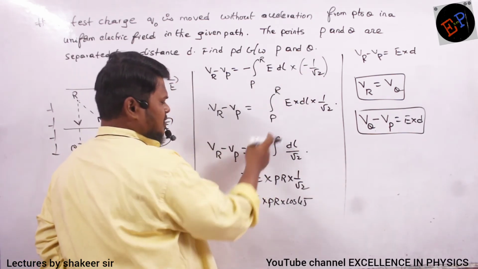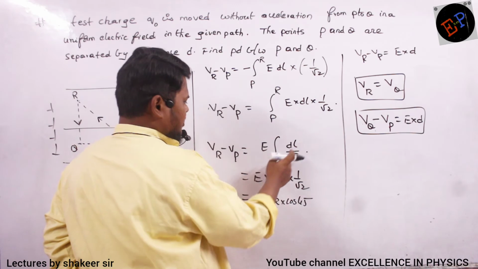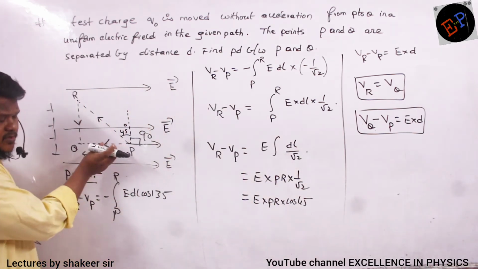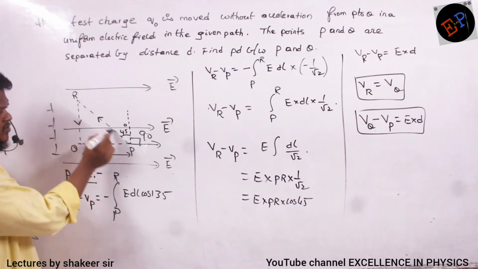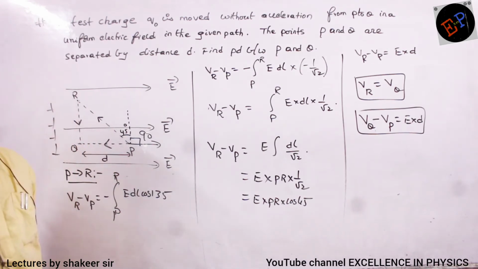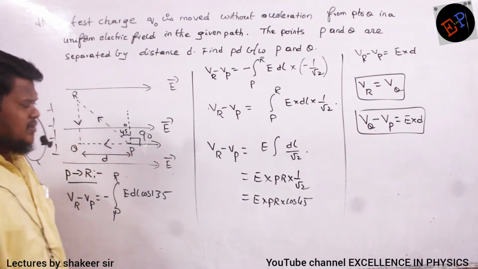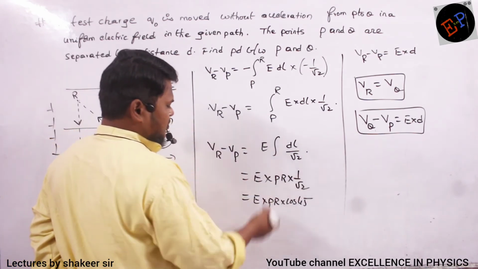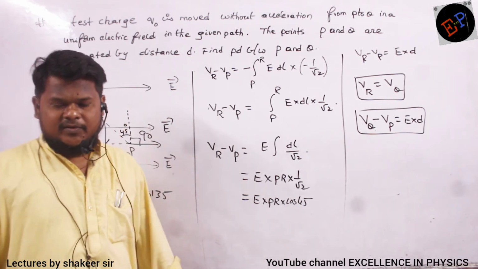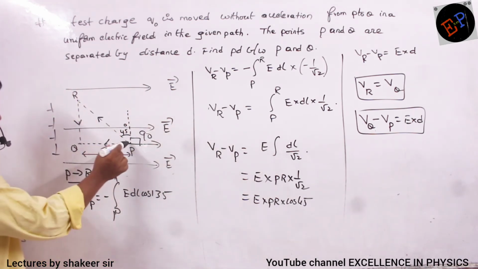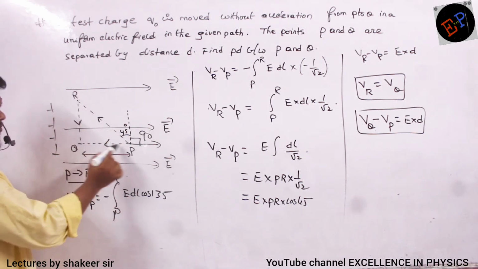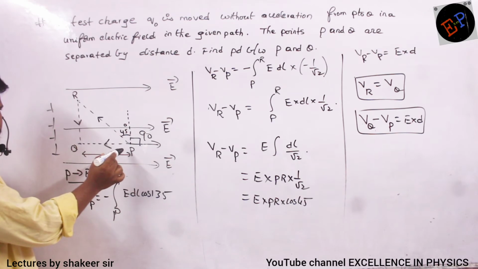So E is a constant, no? I will take it out of the integration, so DL times 1 by root 2. Integration of DL, DL is a very small distance, no? Integration of DL means the total length which you have traveled. Total length is nothing but PR. So E into PR into 1 by root 2. Instead of 1 by root 2, can I write cos 45 again? The value of 1 by root 2 is cos 45 only, no? Now see, if I split this PR into two components, the adjacent side will be PR cos 45 only, no?